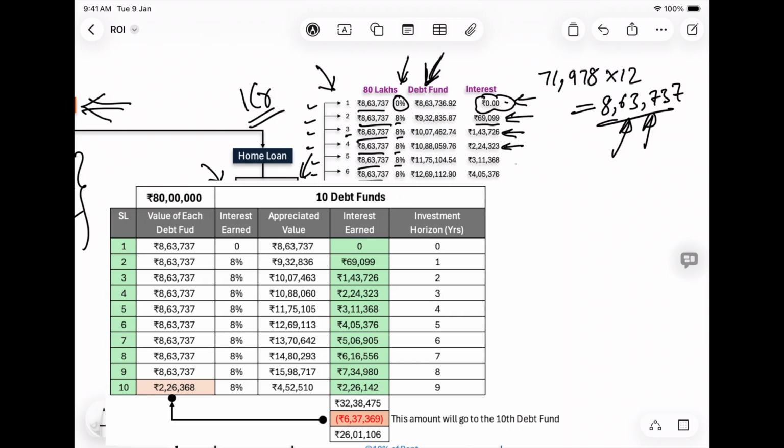These are the number of years that the fund is remaining in the bank account. This is remaining for 0 years, this for 1 year, this for 2 years, 3 years, 4 years, 5, 6, 7, 8 and 9 years.